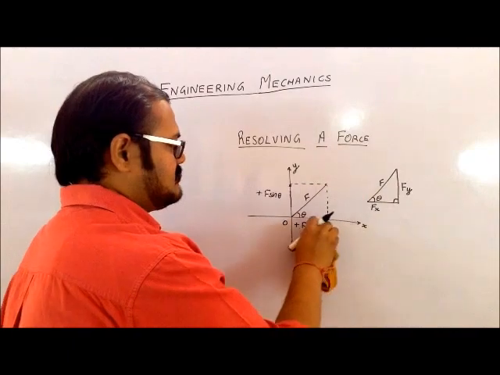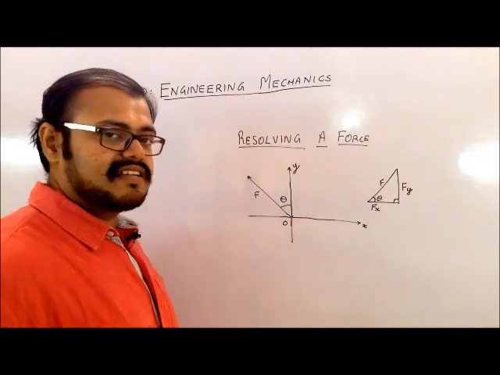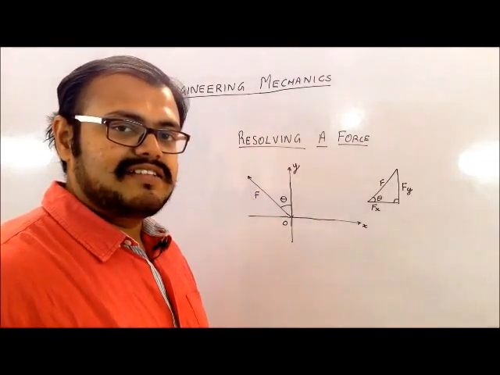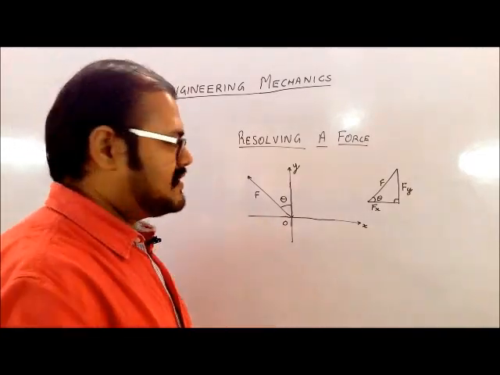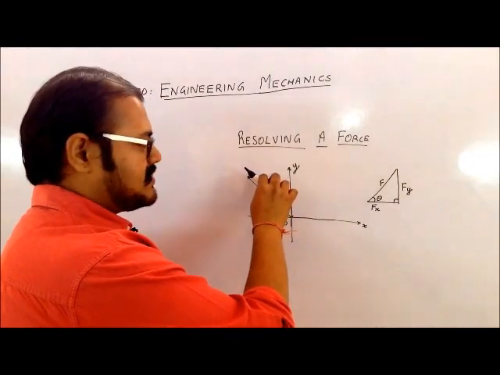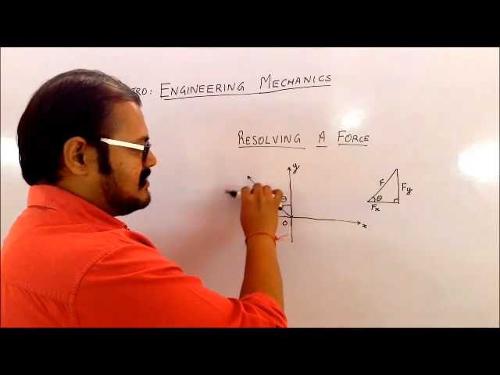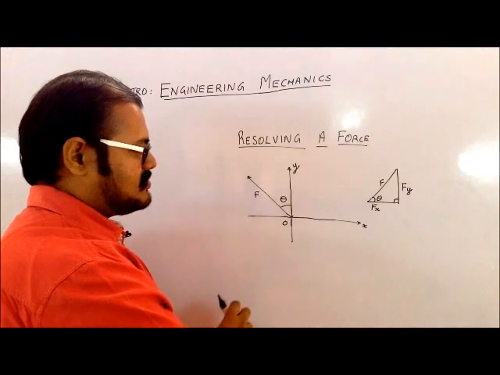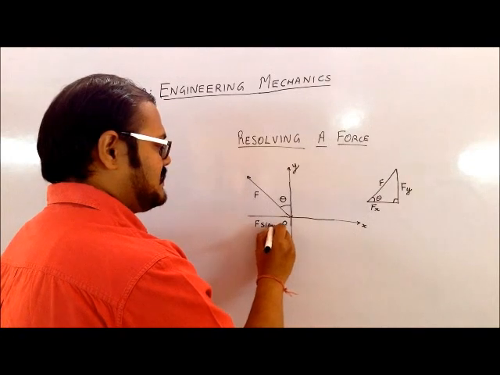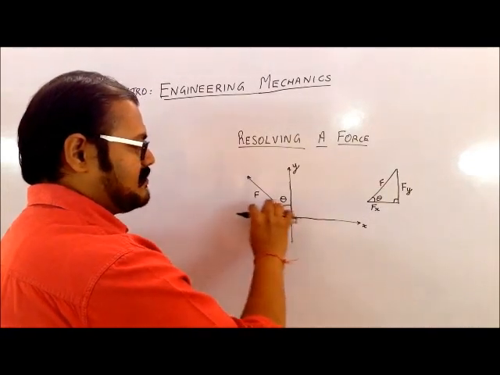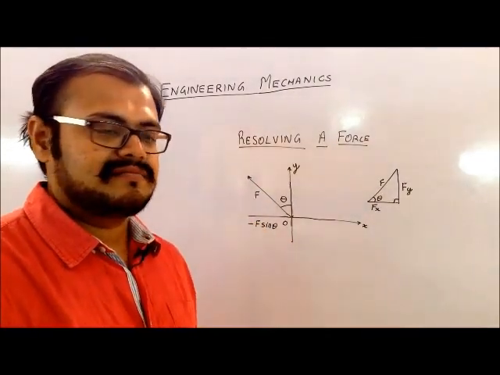Let me take another example. In this example my F is in this direction, making theta angle with the positive y axis. Now how do we take the component? Again the same thing, take the tip of the pen, place it in the direction of the arrow, and if you want my x component, I have to find it this way. The pen should rotate in this way, so since it is going away from the angle, it will be F sin theta, and since it is pointing in the negative direction, it will have the sign minus.